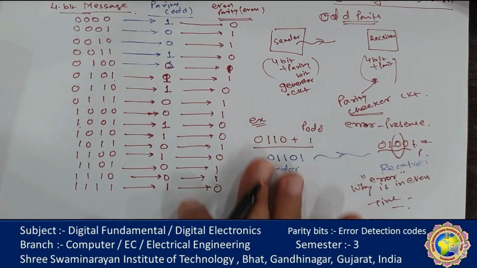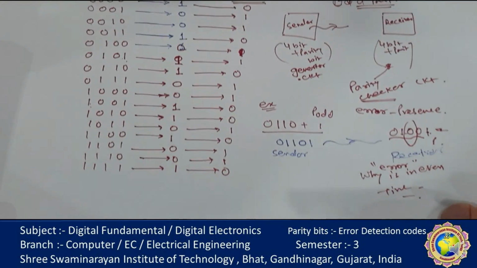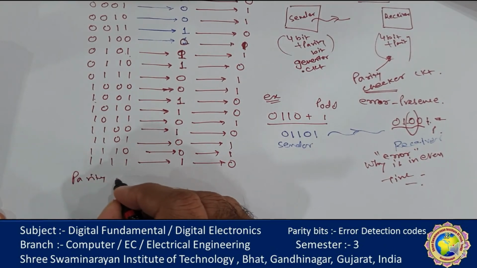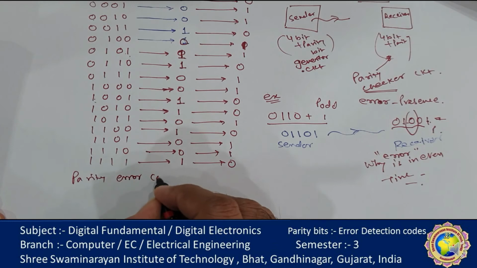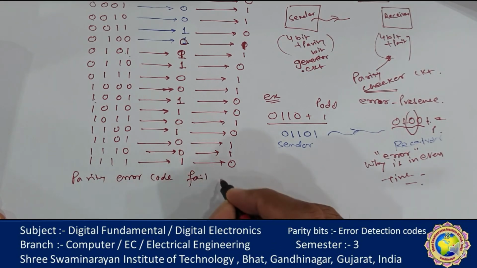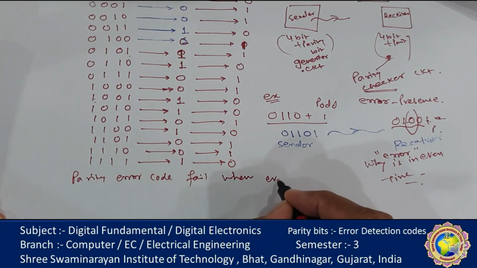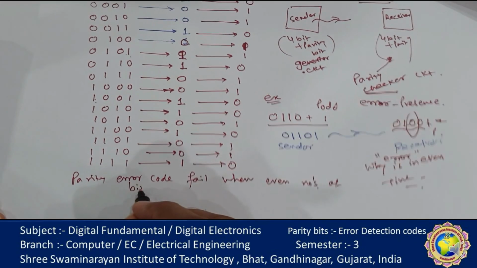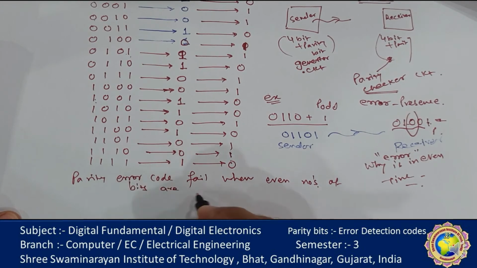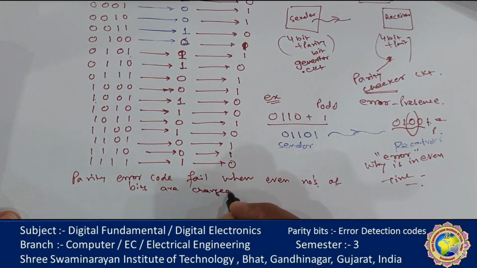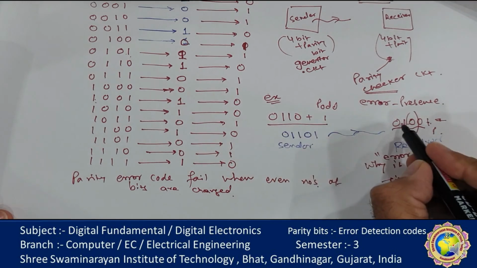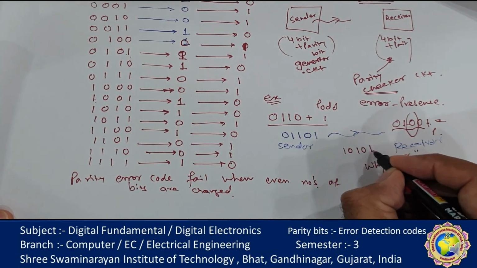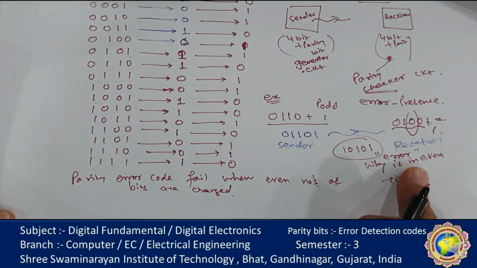In which situation will the parity system fail? The parity error detection code fails when an even number of bits are changed. Remember that. Suppose instead of 0 1 1 0, the receiver gets 1 0 1 0 and the parity bit is 1. The circuit will say that there is no error.